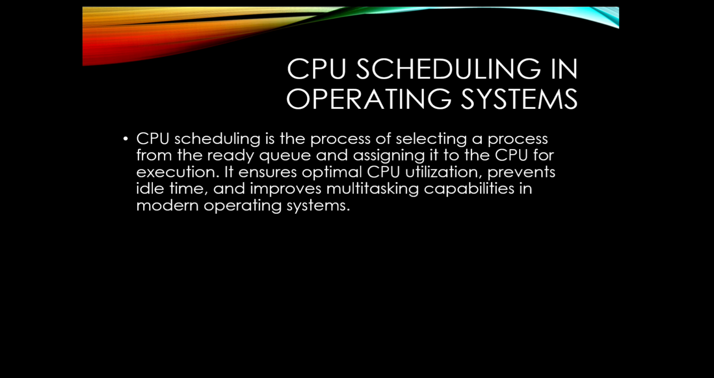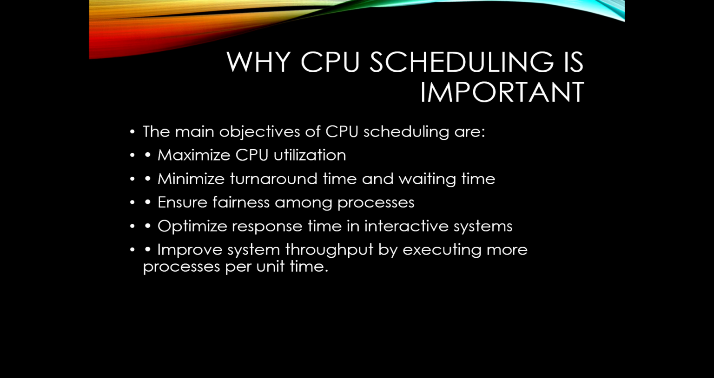Imagine you are in a queue at a bank or a grocery store. Some people arrive first, some have shorter talks, and some have higher priority, like an emergency case. CPU scheduling works the same way. It decides which process gets CPU time, in what order, and for how long. Why is this important? Well, without scheduling, our system would be slow, unresponsive, and unfair to users.